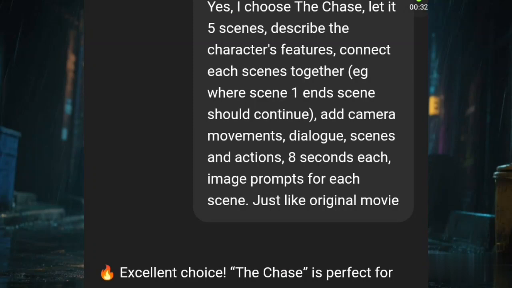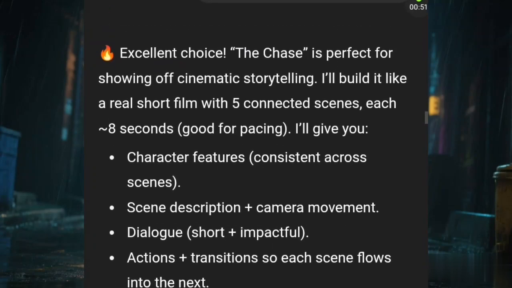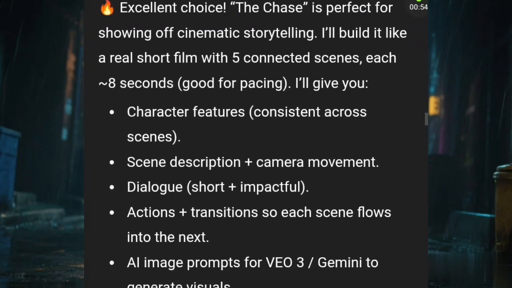What I am trying to explain to ChatGPT here is that I gave full detail of what I need so that I won't have to start all over and keep asking over and over again. That is why you see me list out all the things I need for this particular short movie. Okay, so now look at what ChatGPT did. It said exactly that, it now understands what I mean.